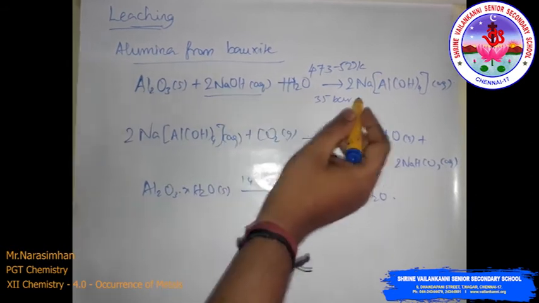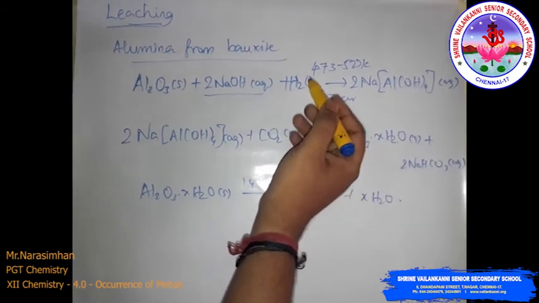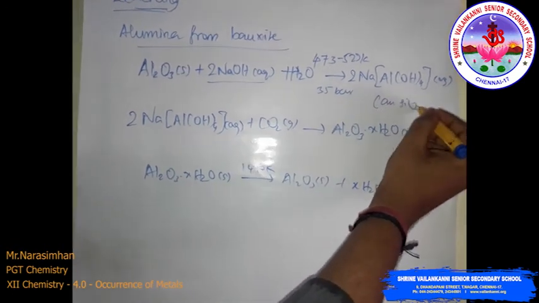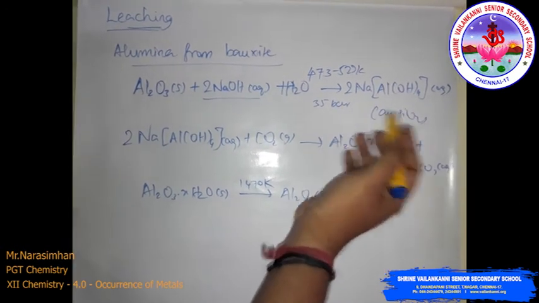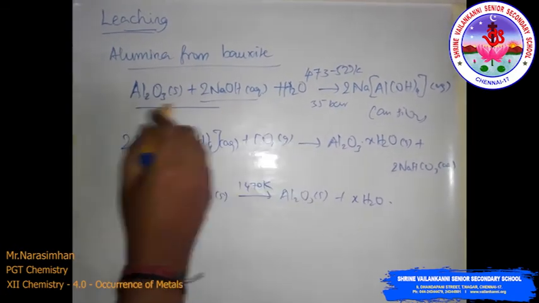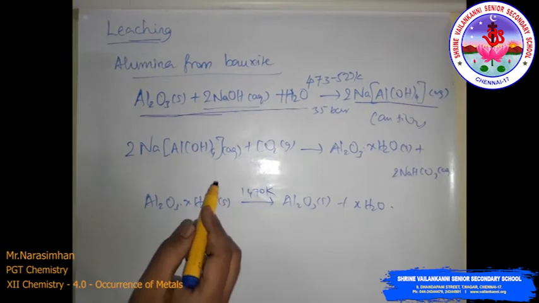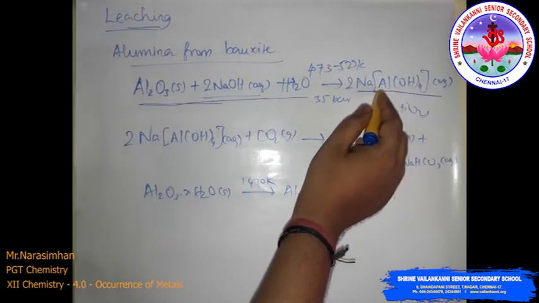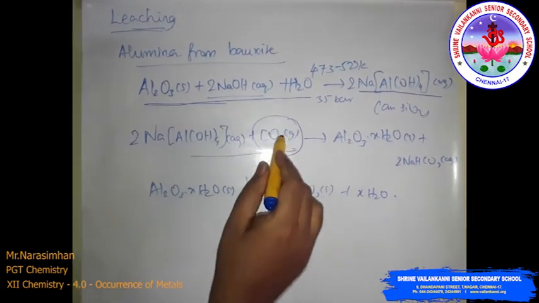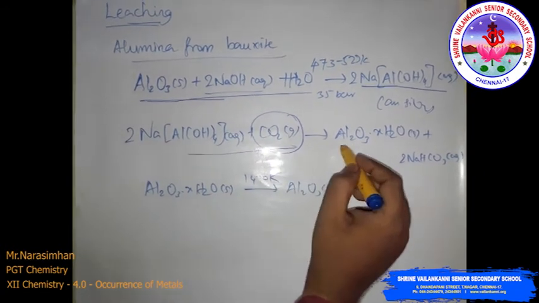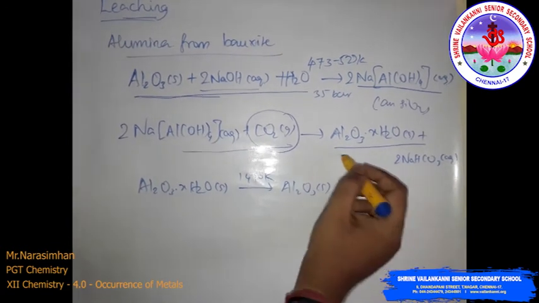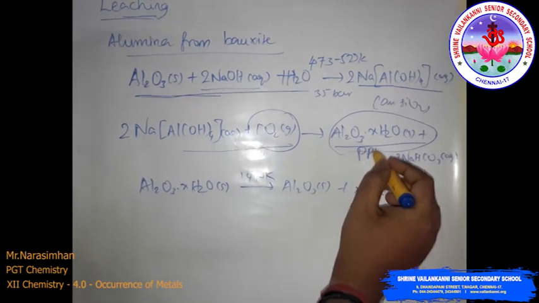So here the Al2O3, the aluminum oxide, is leached out as sodium aluminate, and the sodium silicate also goes into solution, leaving the impurities behind. Then further, this is the aluminate solution. The aluminate solution is neutralized by passing carbon dioxide gas, and hydrated aluminum oxide is precipitated. So this is the precipitation stage.